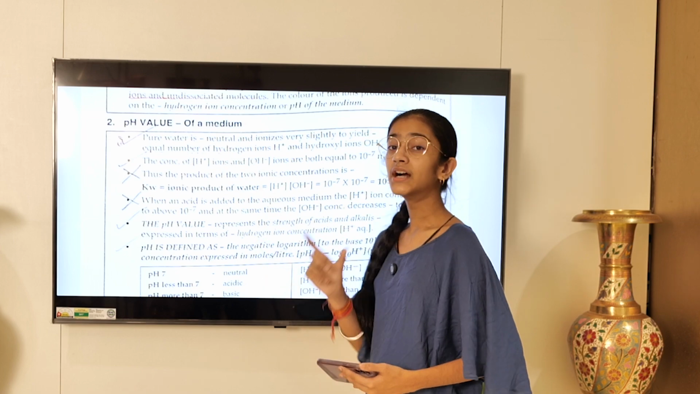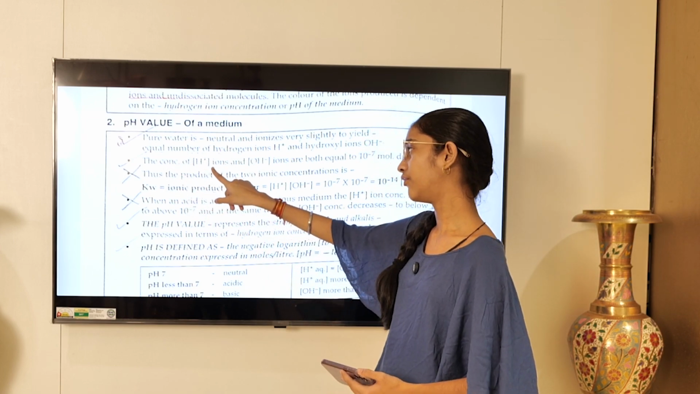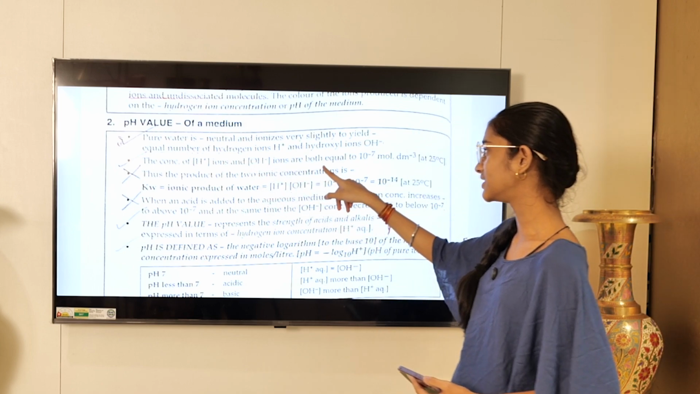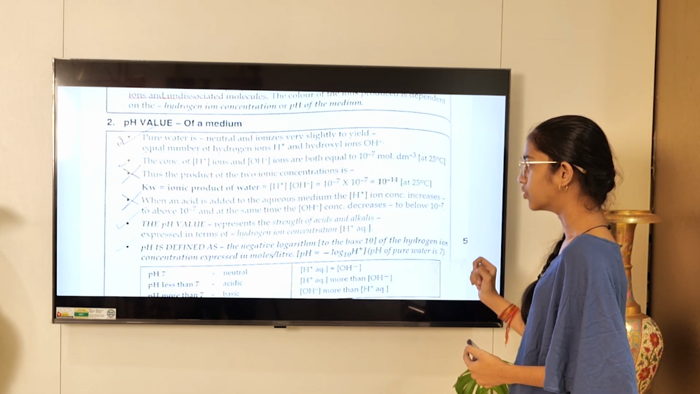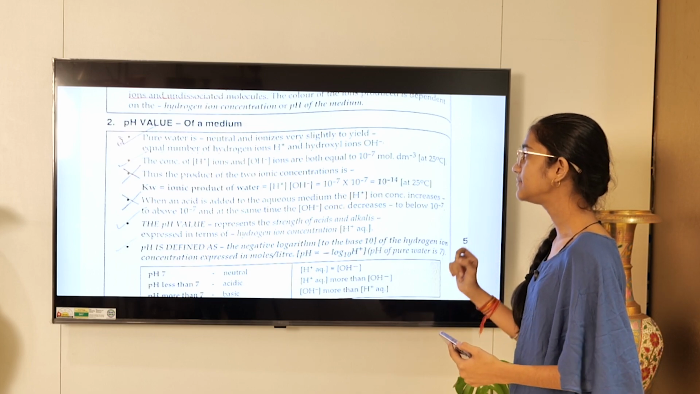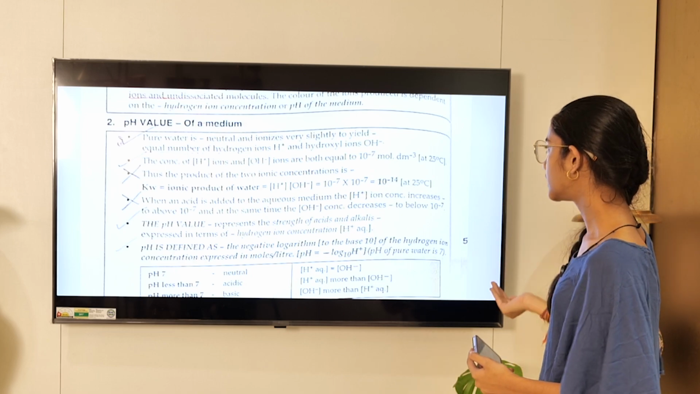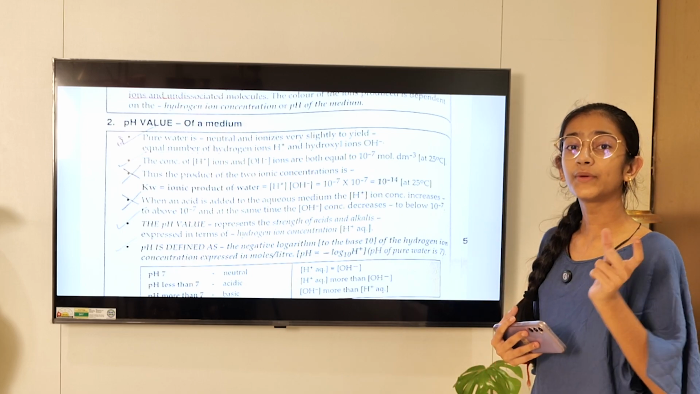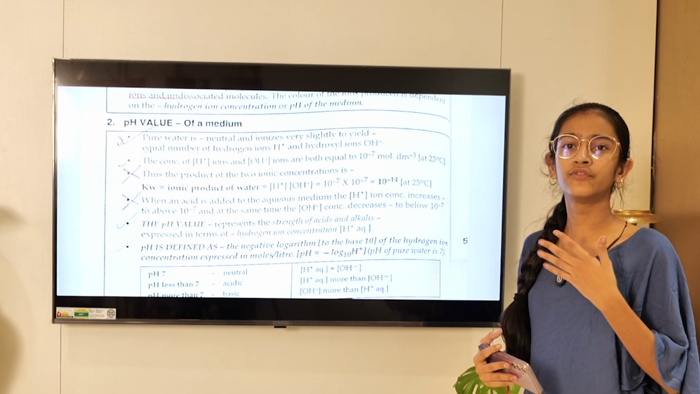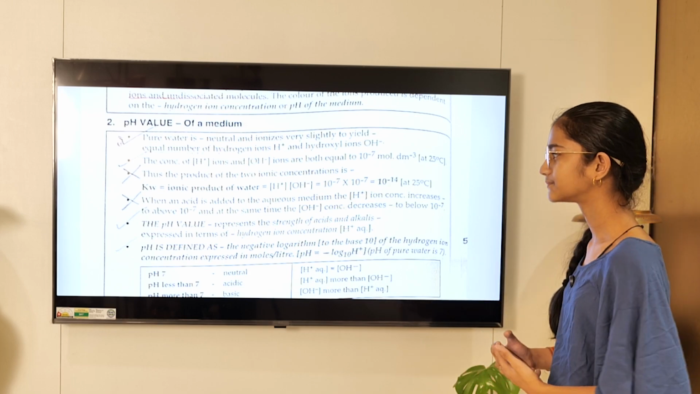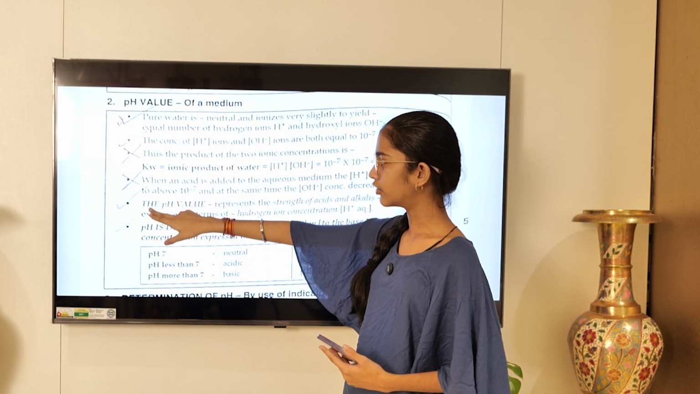Now this can be a give reason. Moving on, the concentration of hydrogen ions and hydroxyl ions are both equal to 10 to the power minus 7 mole per decimeter cube at 25 degrees Celsius. This can be asked as an MCQ, and in MCQ we want full marks, don't we? Now we have these two omitted. Moving on to this one.